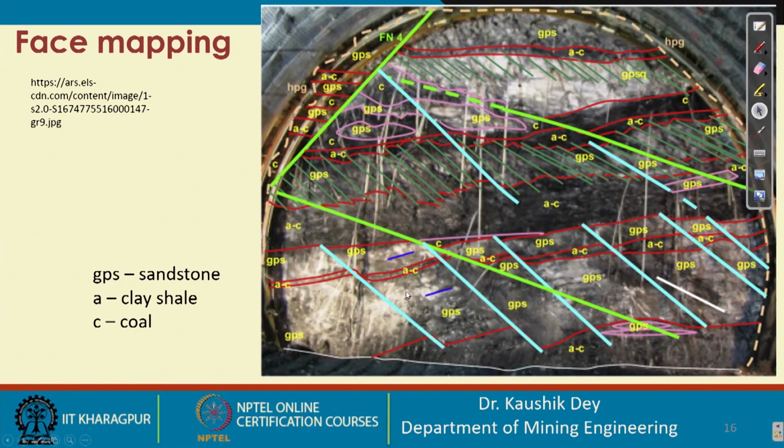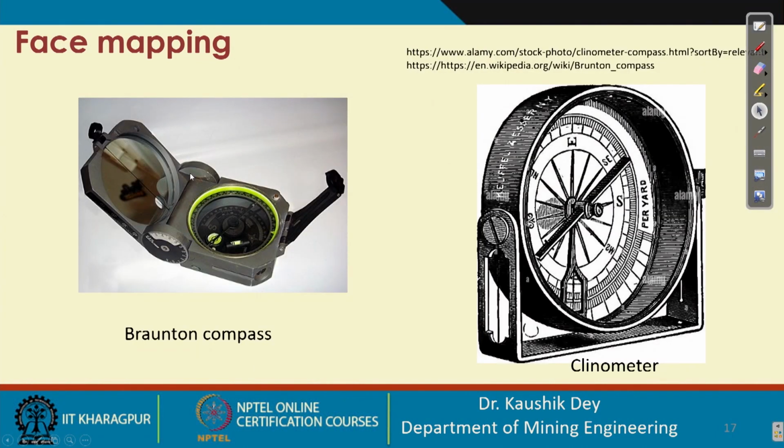This is a real life picture where the joint sets are superimposed. This is taken from a website, where sandstone, clay shale and coal are named. The boundaries and joint sets are marked, and the face map can be superimposed on the face photo. This is a very good example of mapping the face for the joints.